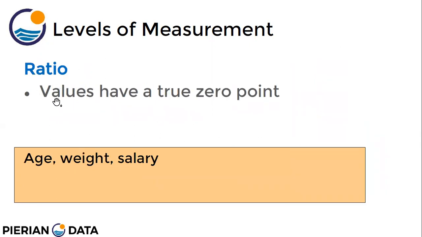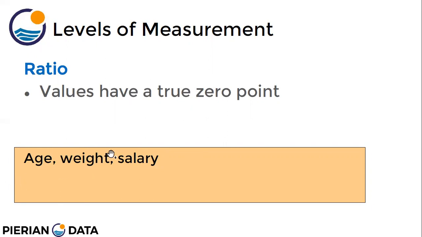Okay. Or you can measure things based on ratio, right? The values have a true 0 point. So height, weight. Like I'm twice as tall as my younger brother. Or my father weighs twice my weight. Okay. So age, weight, salary: he earns 3 times more than me. So I can do all this measurement or comparison.